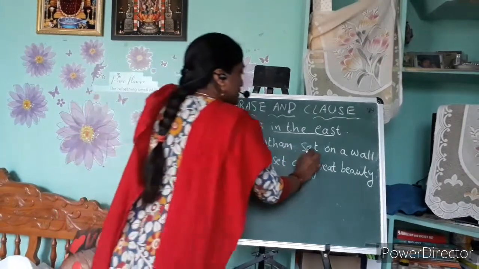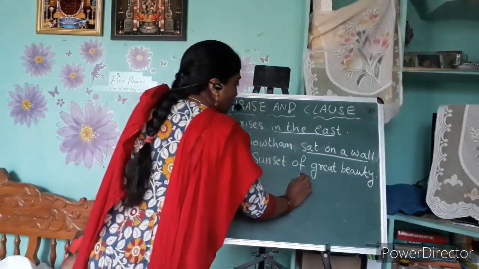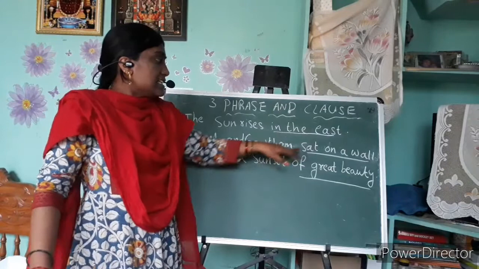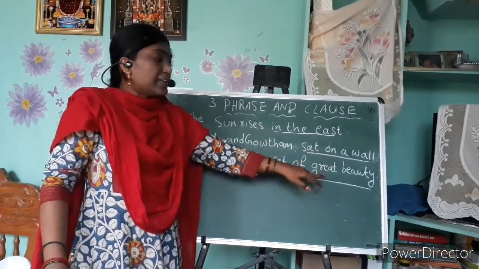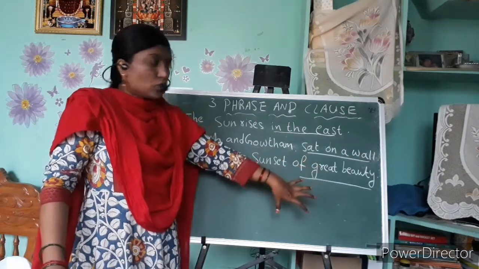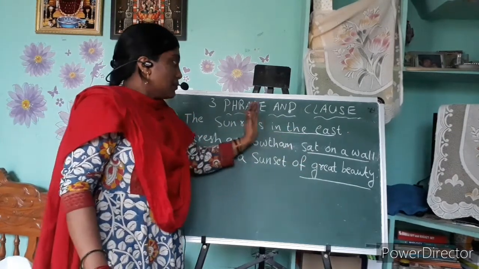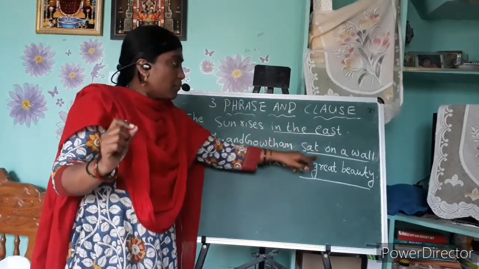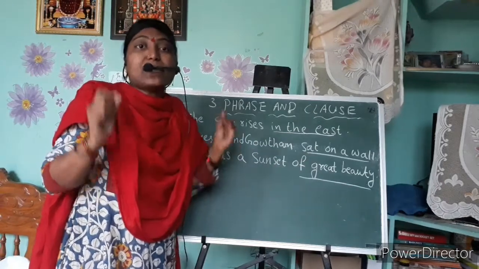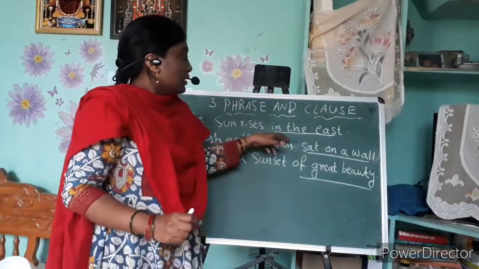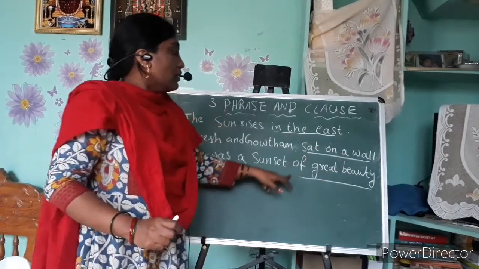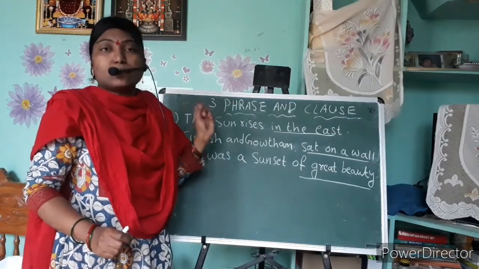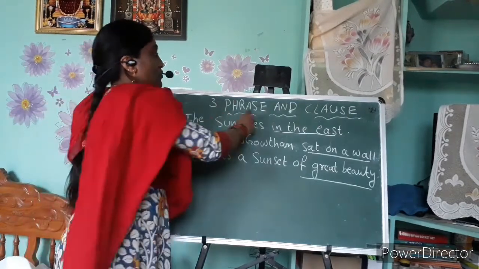In the east, sat on a wall, of great beauty. If you observe these, "in the east," "sat on a wall," "of great beauty," we call this type of group of words phrases, which make some sense but not a complete sense.